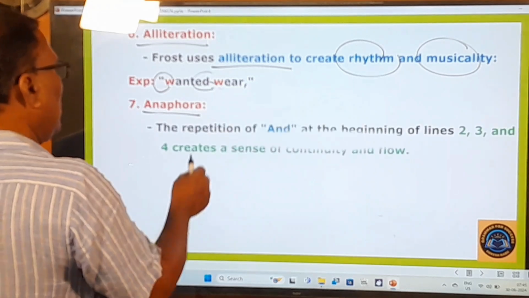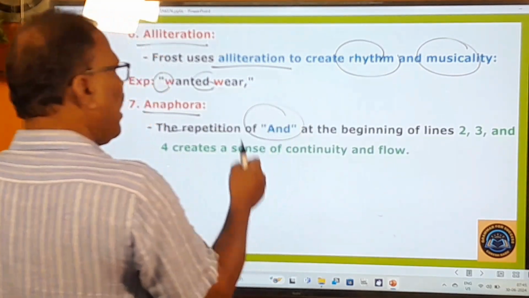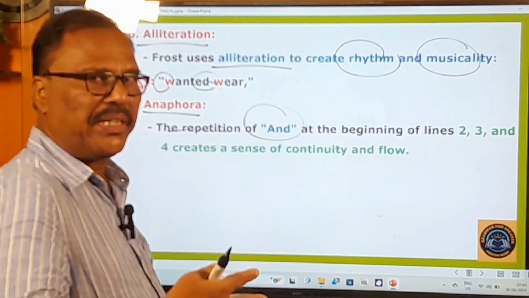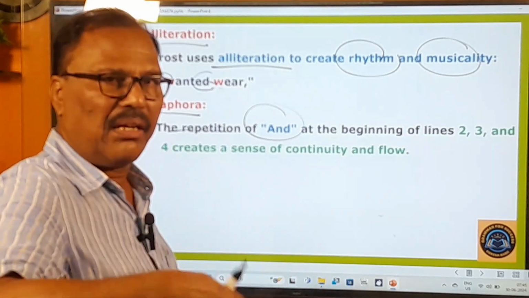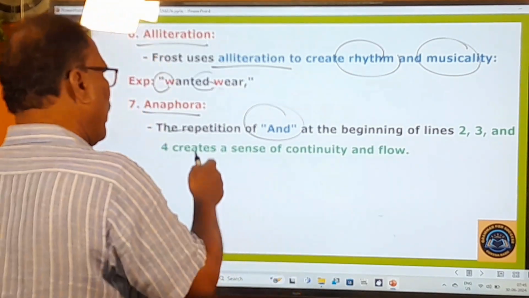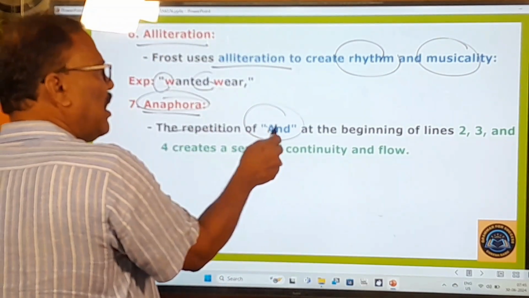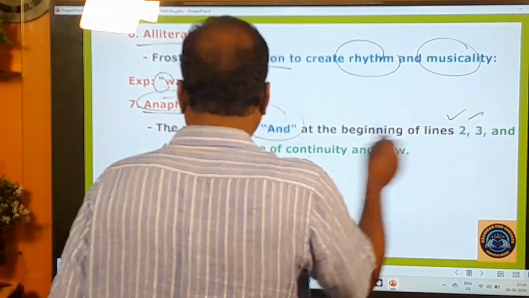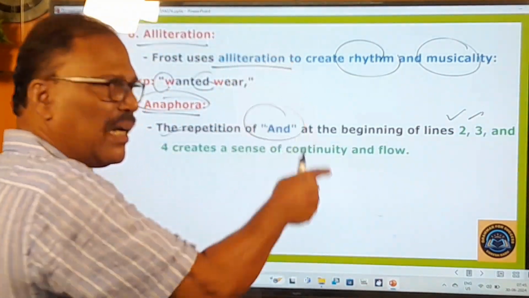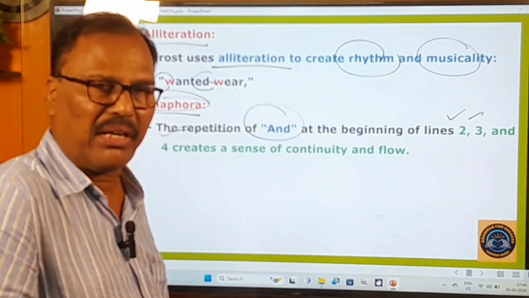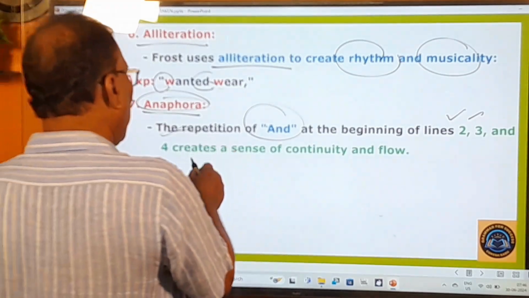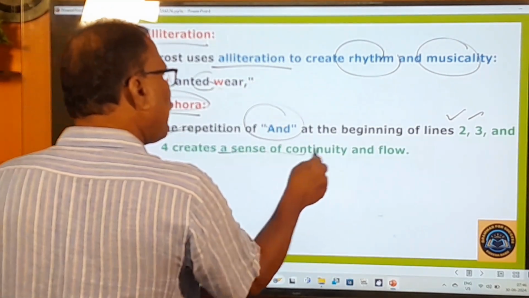Anaphora means what? The repetition of a word or phrase at the beginning of succeeding lines of the poem is called anaphora. So here in the second, third, fourth lines, 'and' is there at the beginning of the poetic lines. That is called anaphora, and that creates a sense of continuity or flow.